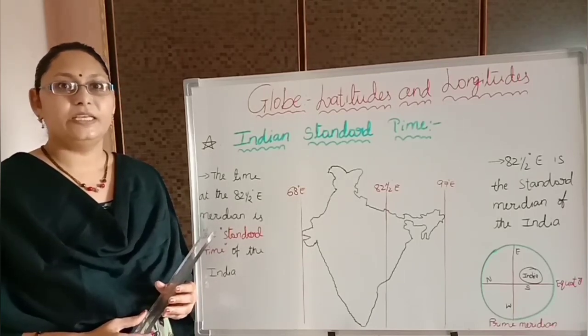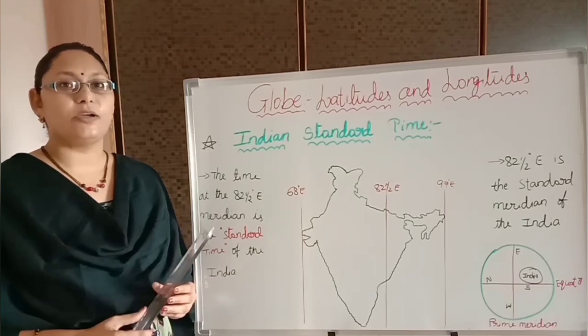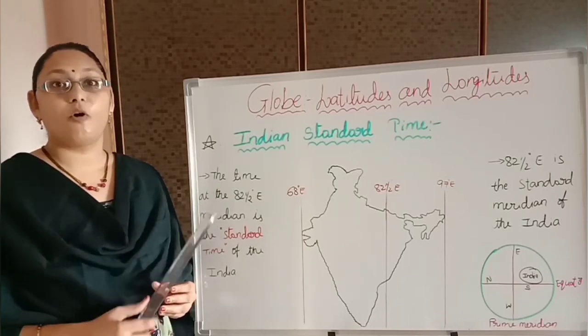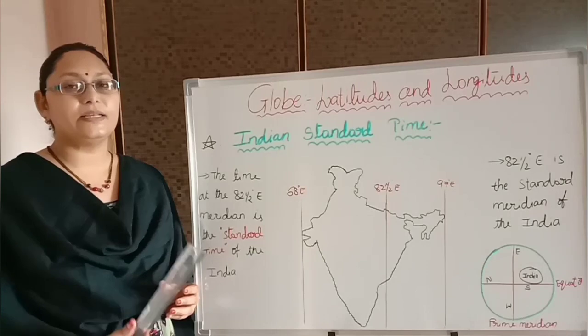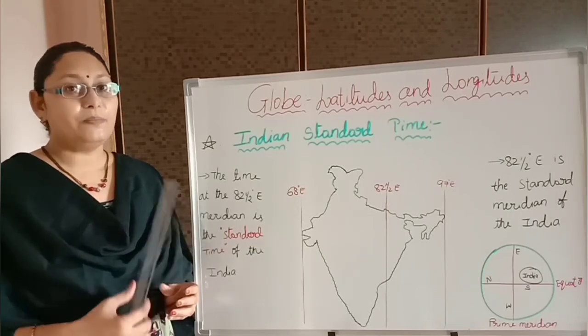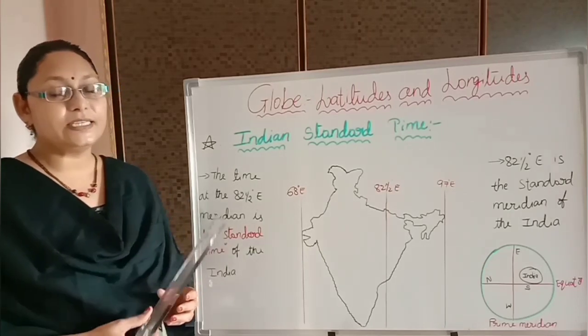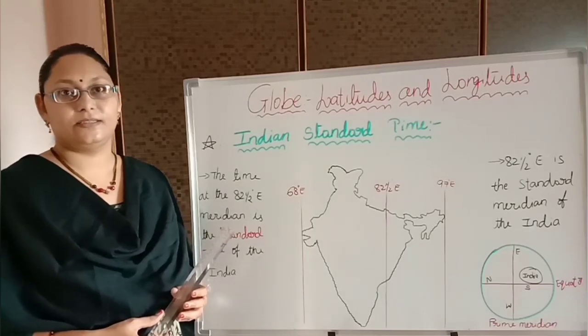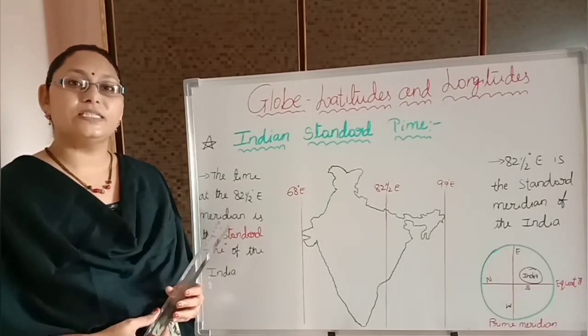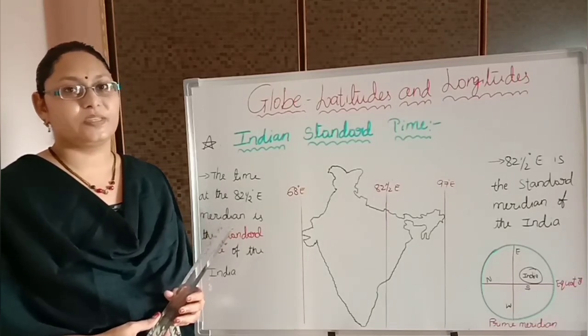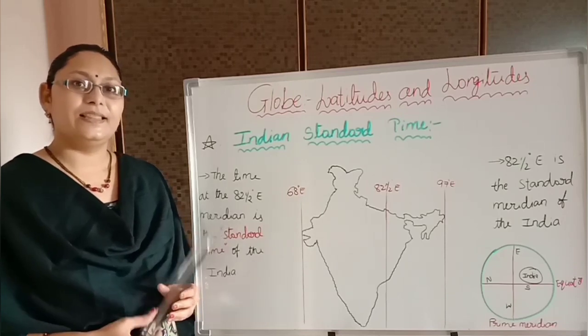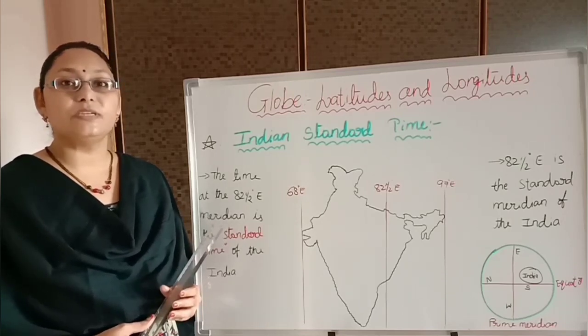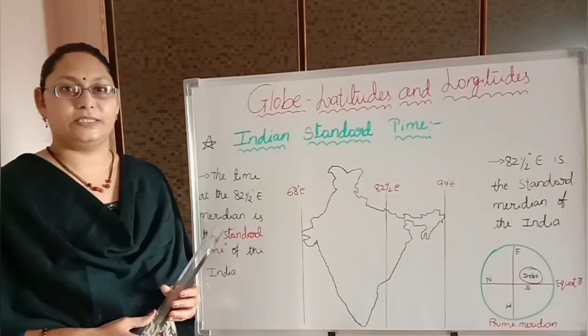For example, if 30-degree east longitude has one type of time, 40-degree east longitude has another type of time. The time may not be equal at 30-degree east and 40-degree east. So each longitude consists of its own time, right? Yes. Then how is it possible to decide a single time for a country?